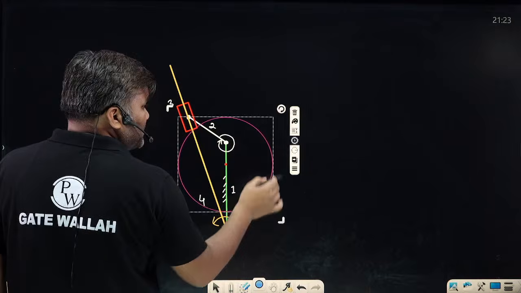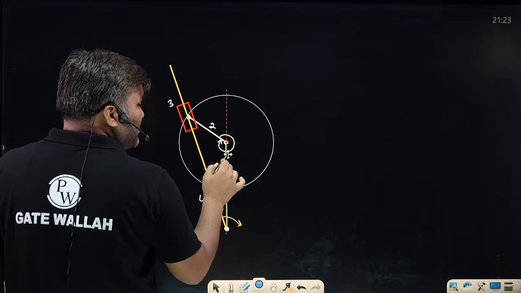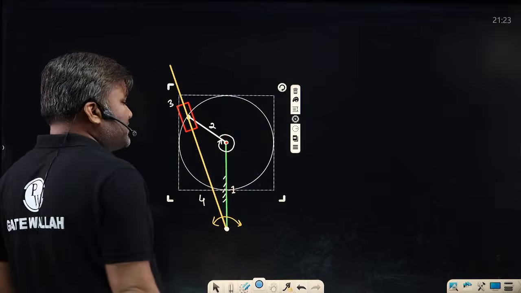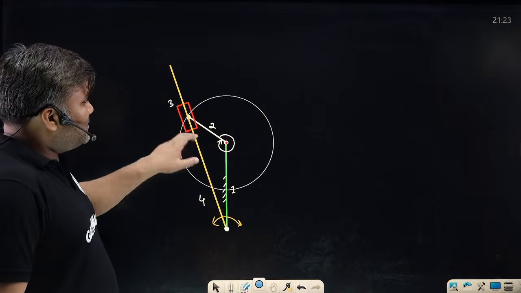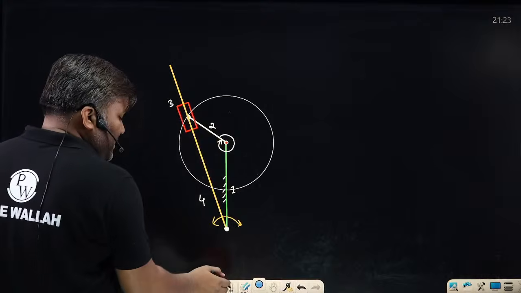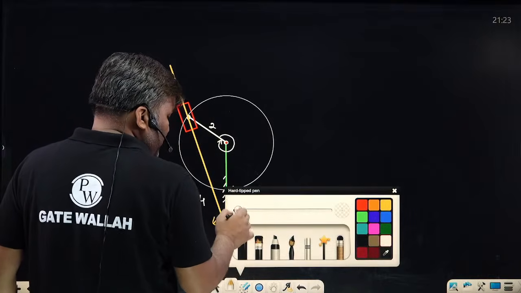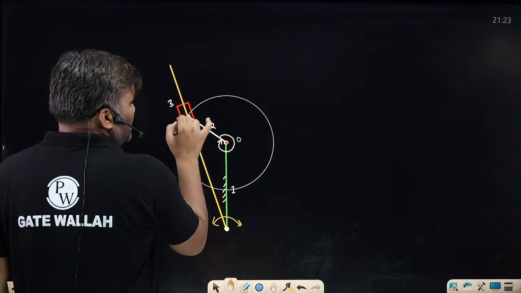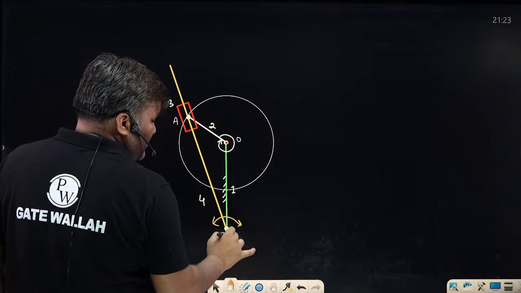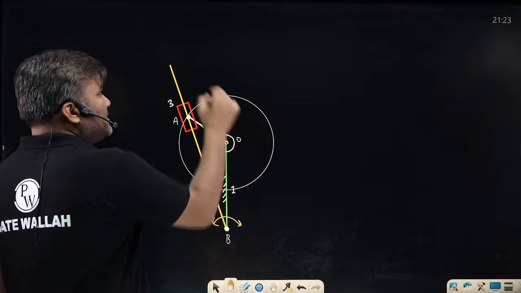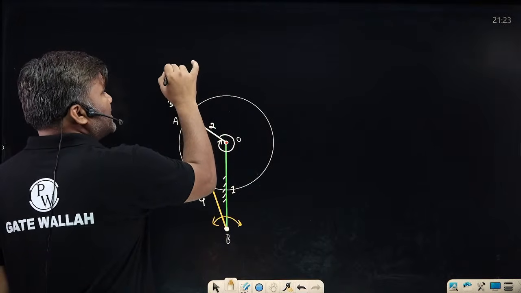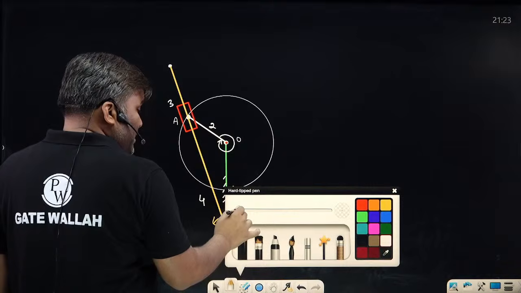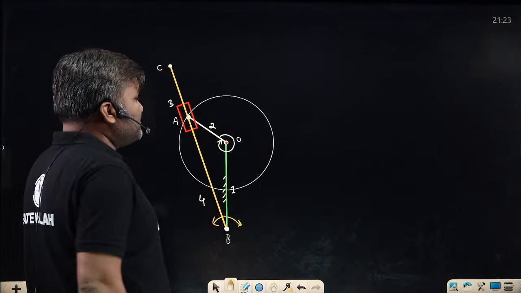Is this visible to everyone? I have made a thin circle. So for the end point of link 2, let me give it some name. Suppose this is point O, this is point A, this is point B, and this end point of this link is point C. I am saying this is your point C.